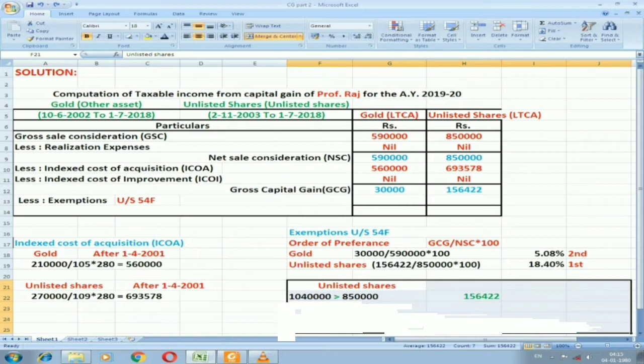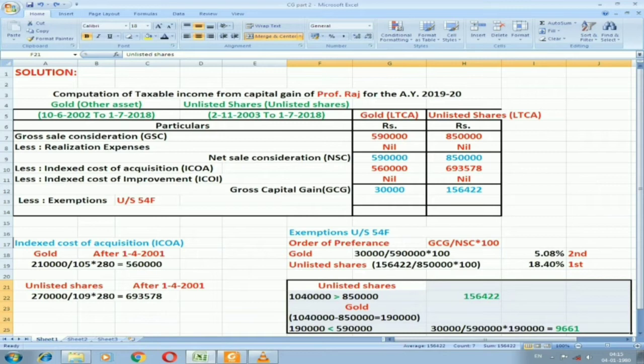And remember one thing, here on the first preference we have given exemption for 8,50,000. We have a total investment of 10,40,000. On that total investment we have already given the exemption for 8,50,000, based on the income they got. For the left out balance we are supposed to give the exemption for the second capital asset, that is for gold.